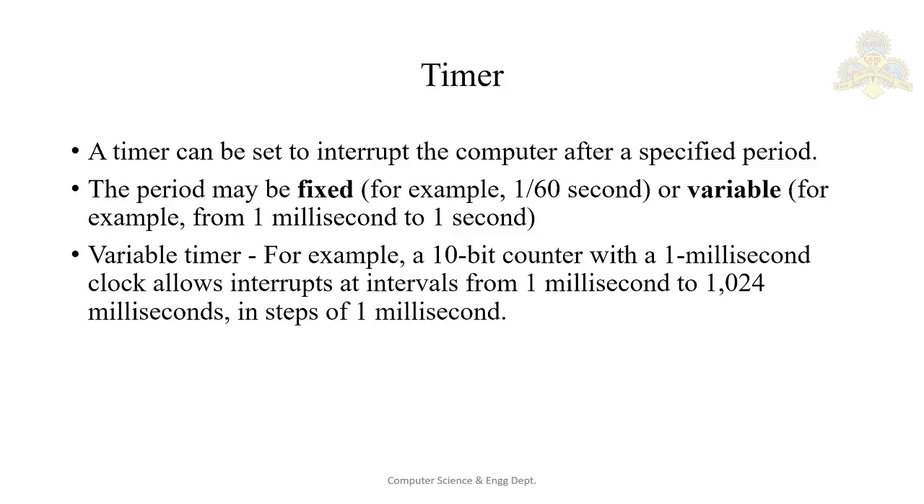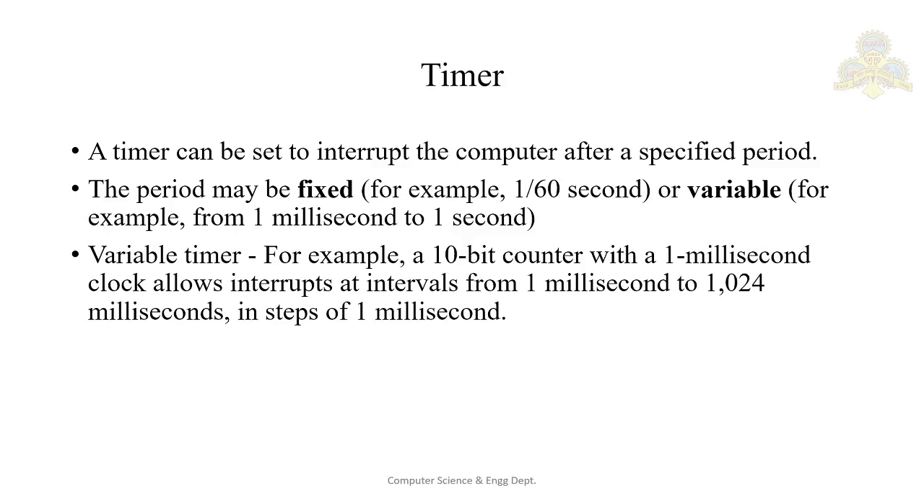At any time, the interrupt can occur. A variable timer is generally implemented by a fixed rate clock and a counter. The operating system sets the counter, and every time the clock ticks, the counter is decremented. Whenever the counter reaches 0, an interrupt occurs. For example, a 10-bit counter with a 1 millisecond clock allows interrupts at intervals from 1 millisecond to 1024 milliseconds in steps of 1 millisecond.